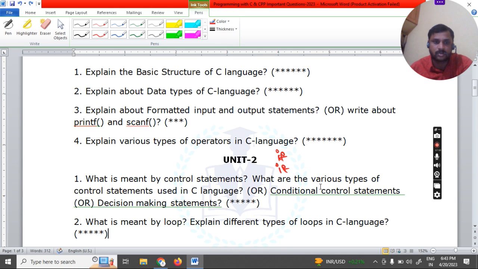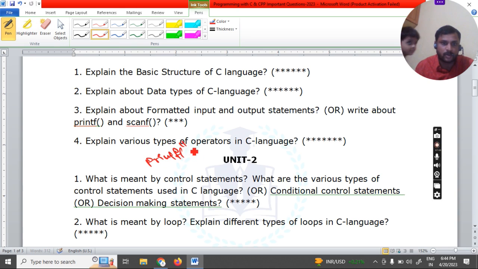When it comes to the next question, what do you mean by looping statement? So what is looping? Repeating the same statement again and again until the specified condition is true. Suppose you write one statement, for example, suppose I'm writing one particular statement here, like printf.